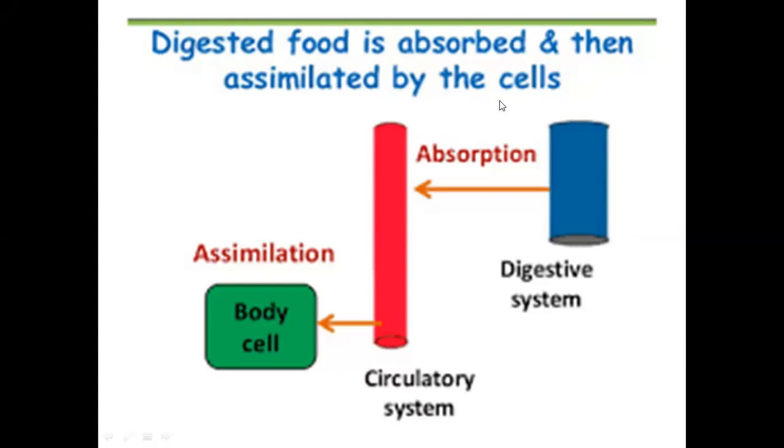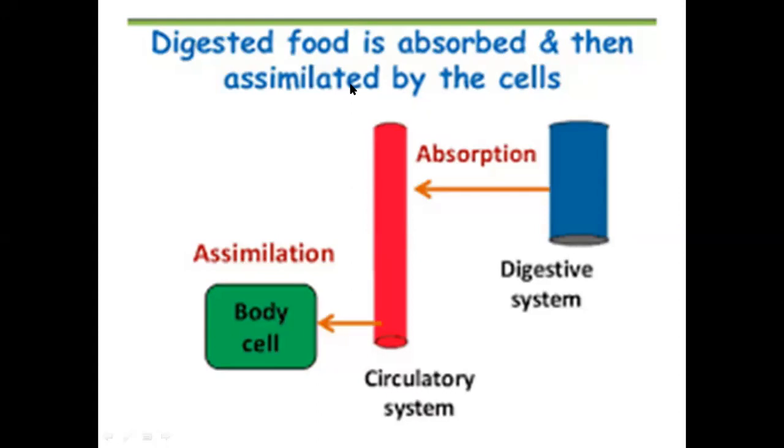Today we are going to learn digestion. Digested food is absorbed and then assimilated by the cell. That is absorption and assimilation. This we have learned is the third step, right? That is absorption and then assimilation.